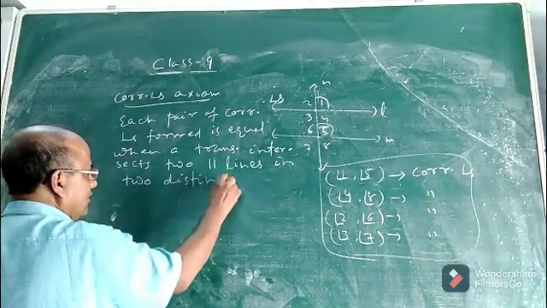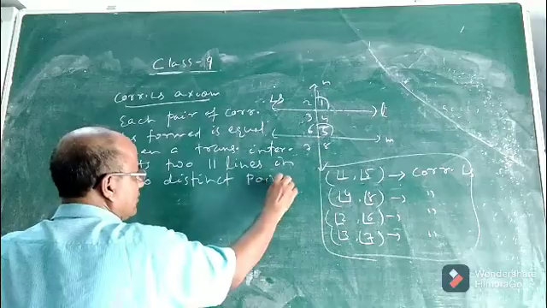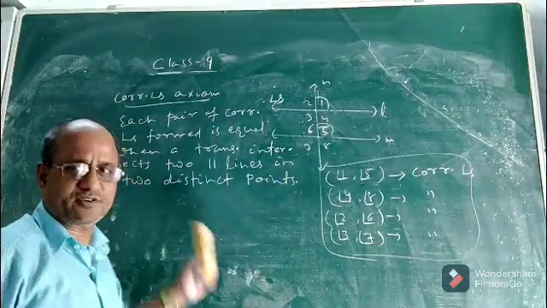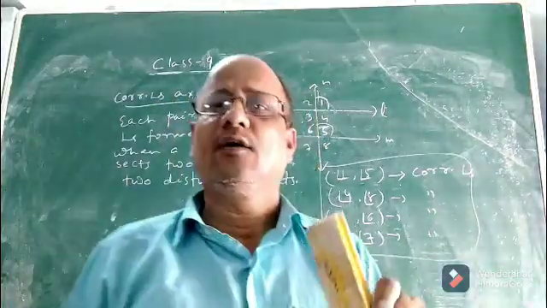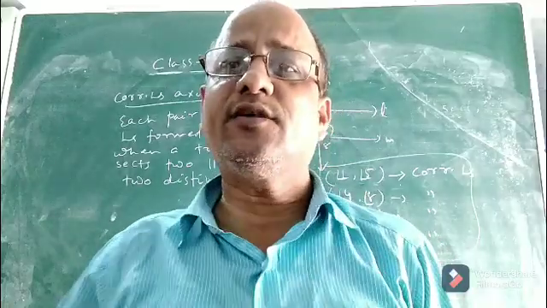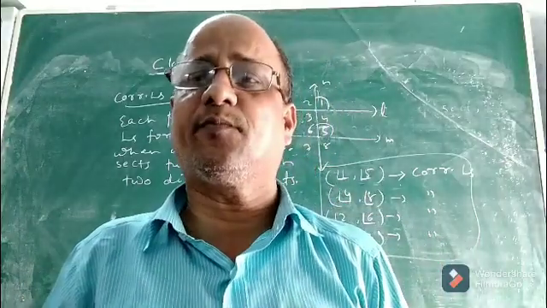So this is taken as an axiom known as the corresponding angle axiom. Using the corresponding angle axiom, others can be proved.